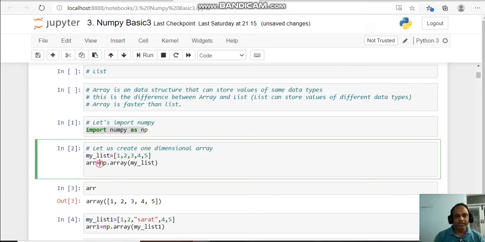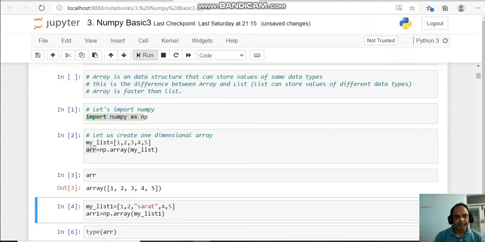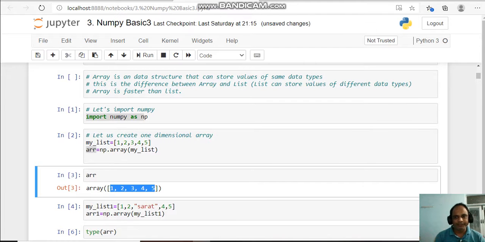And then I'm converting it into a numpy array. That means np dot array function. I am passing my list into this array function, and it's converted and stored into a variable arr. Then I am executing this one. Then if I print, you can see the array variable contains 1 2 3 4 5 now. Okay, so in this way I can create an array.